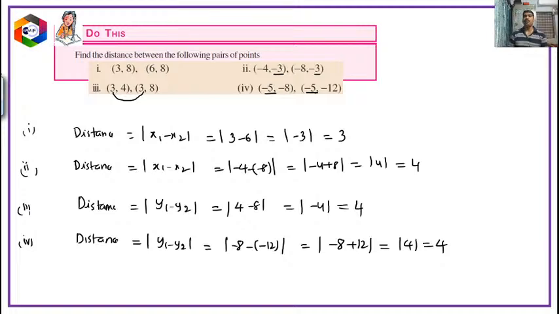Okay, children, as you know that the distance formulas are, so if both the points lie on x-axis,